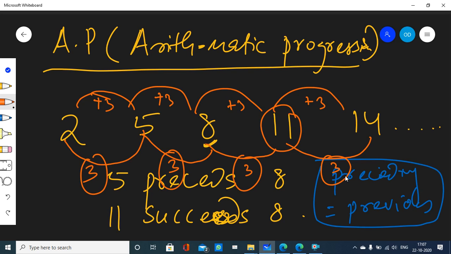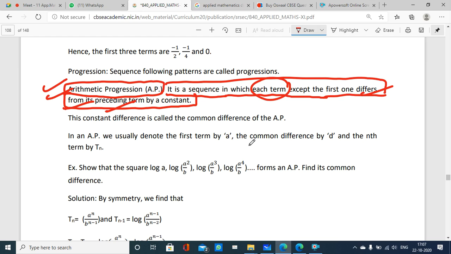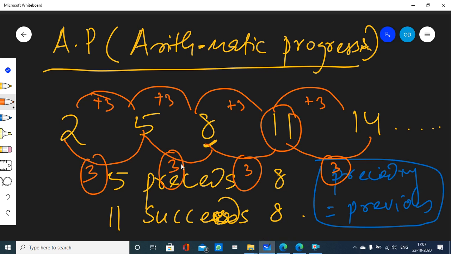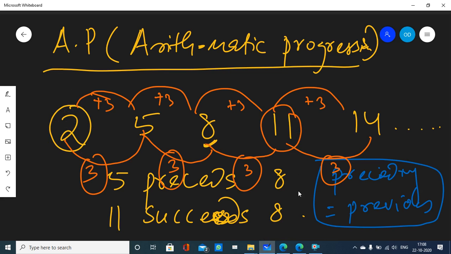Not necessarily always 3, it is up to us whatever constant we decide, but for one AP it will be one constant. You get my point? Okay. And why it says except the first one, it is very clear, because what is the previous term of 2? There is no previous term of 2. That is why it said except the first one, right? Because 2 has no previous term. So any term I pick, it differs from its previous term by a constant.